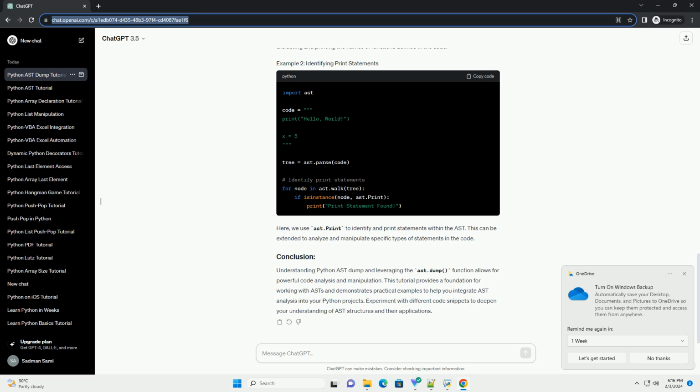Understanding Python AST dump and leveraging the ast.dump function allows for powerful code analysis and manipulation. This tutorial provides a foundation for working with ASTs and demonstrates practical examples to help you integrate AST analysis into your Python projects. Experiment with different code snippets to deepen your understanding of AST structures and their applications.